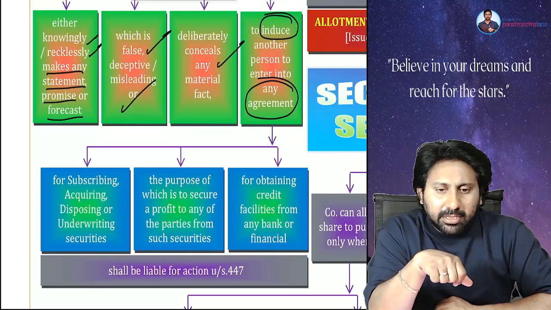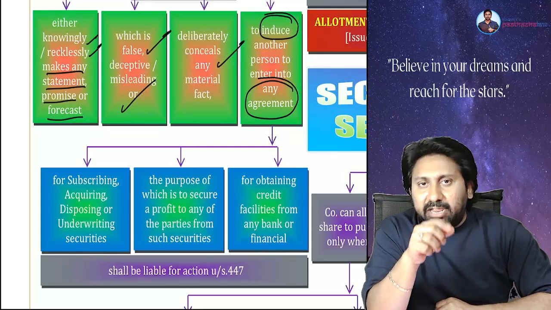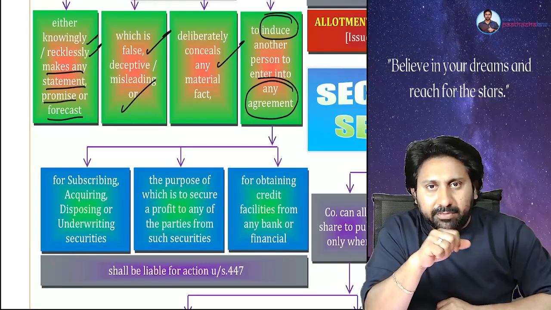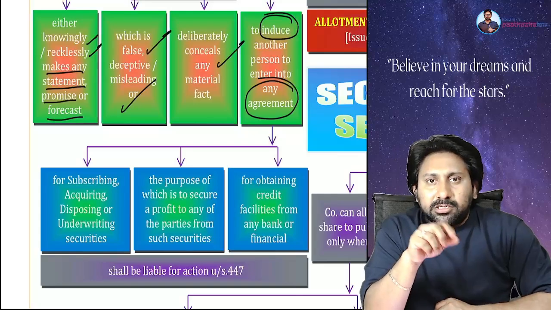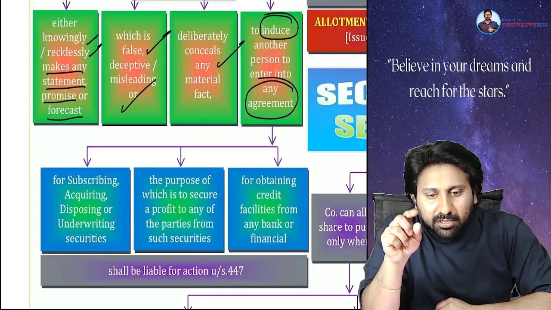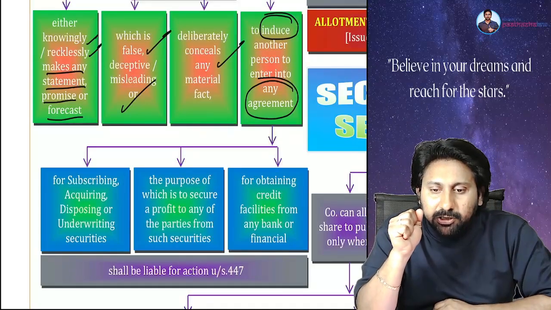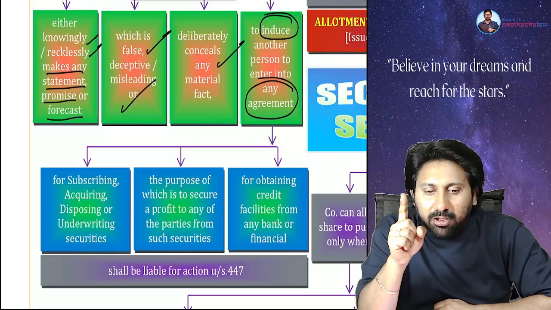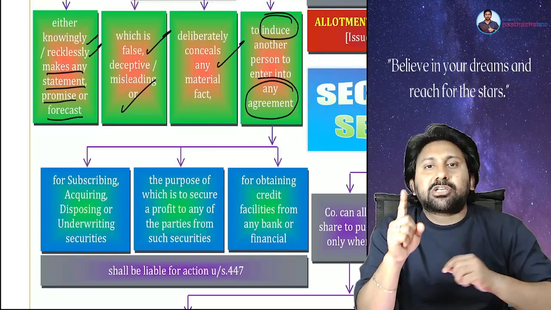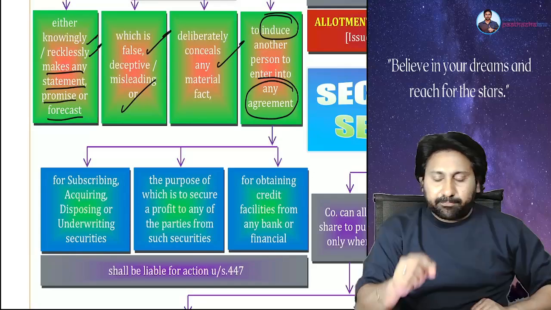In 2023-24, SEBI passed one regulation. At that time, the chairperson of SEBI, Madhabi Puri Buch, was chairperson in the 23-24 financial year. She brought one very good, fantastic regulation on stock markets. Do you know what regulation they brought? Listen.